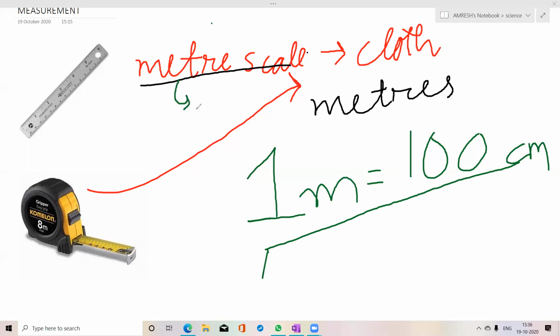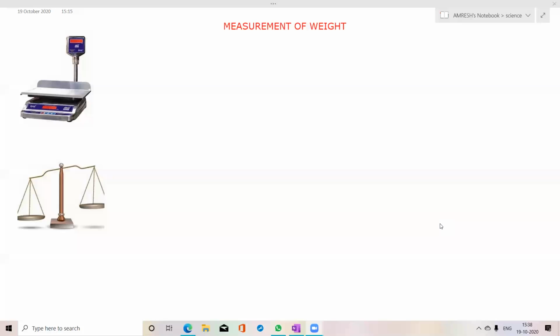Who uses a meter scale to measure? Tailor. You can write, Tailor uses. This question can come as an MCQ. Tailor, carpenter also uses. So this is all about measurement of length. So now we will read about measurement of weight.